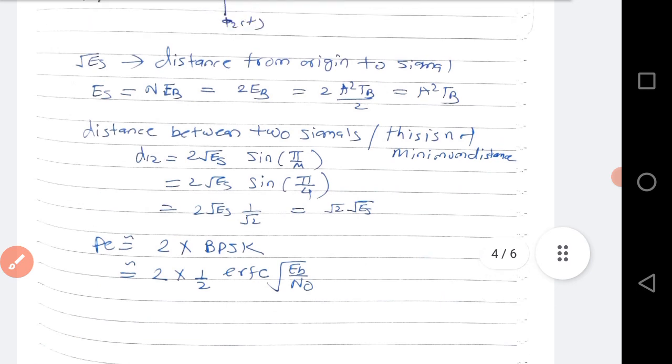Now the probability of error in case of QPSK: as we are sending 2 bits in QPSK, approximately the probability of error for the QPSK is 2 times the probability of error for the BPSK, because in BPSK we are sending 1 bit only.